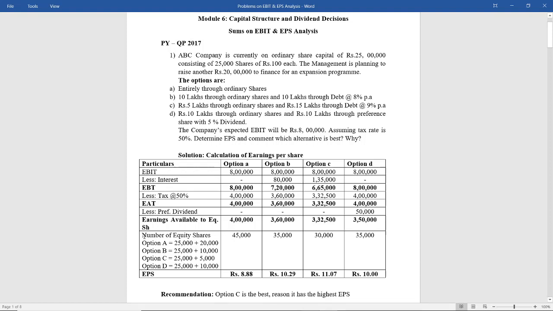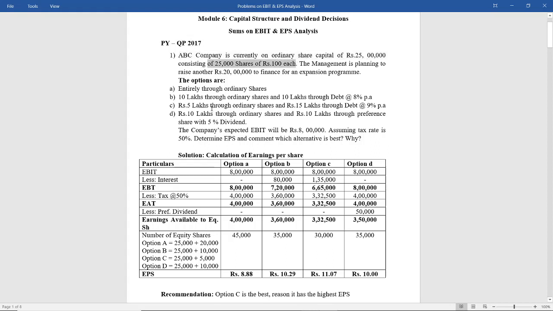Next comes the number of equity shares. For option A, first of all, what are the current equity shares that ABC Limited has? See the first sentence here: ABC company currently has ordinary share capital of 25 lakhs consisting of 25,000 shares of 100 each.